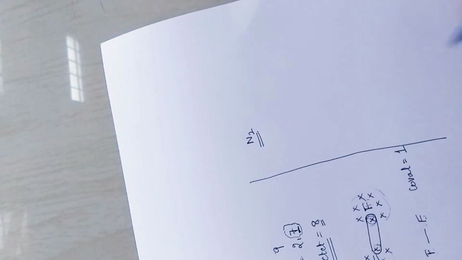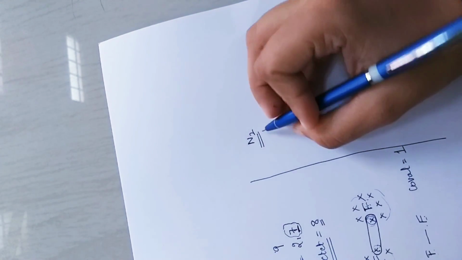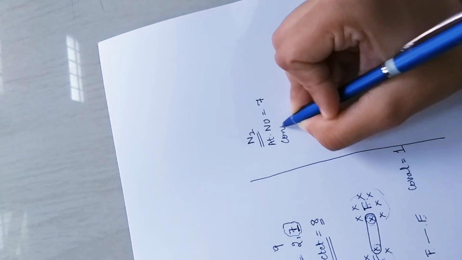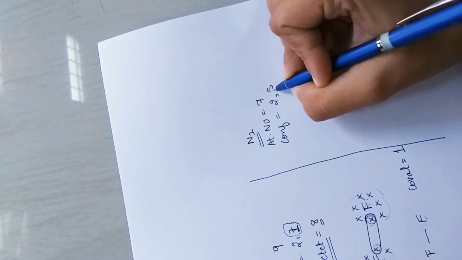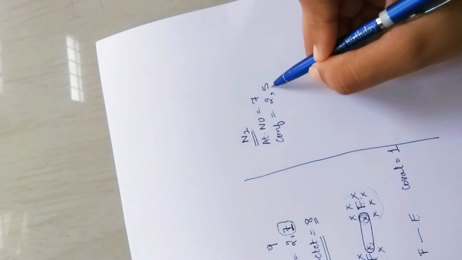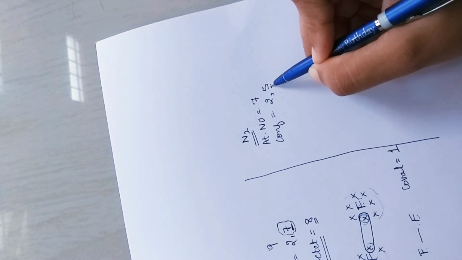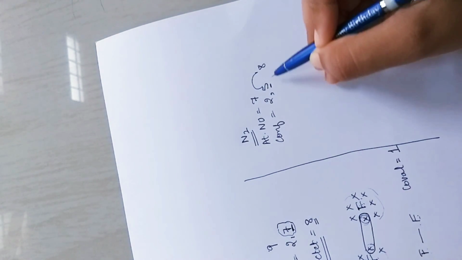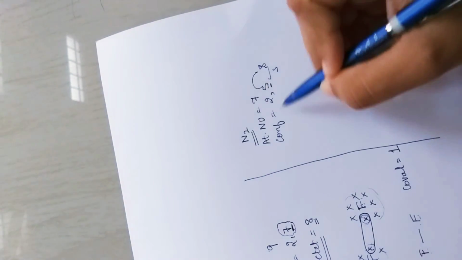And the last example, let me take nitrogen. In the case of nitrogen, write down its electronic configuration. Before that you should know its atomic number, which is 7. Configuration would be 2, 5. So how many bonds does each nitrogen have to form in order to become stable? It has 5 valence electrons, so in order to become 8, it has to form 3 bonds with the other nitrogen.